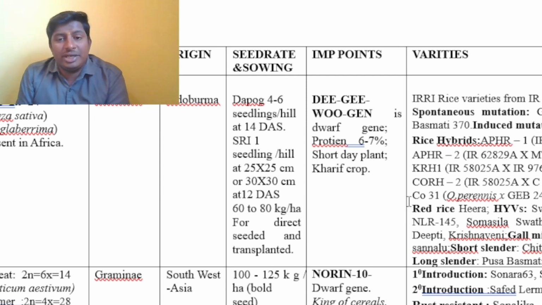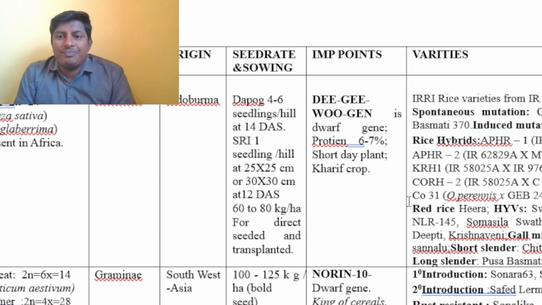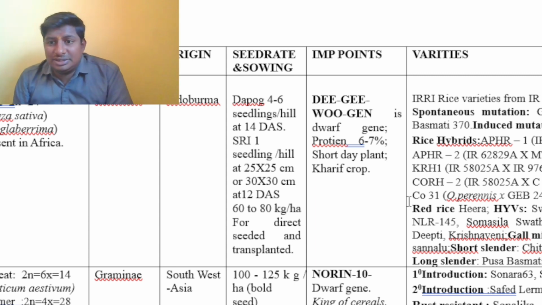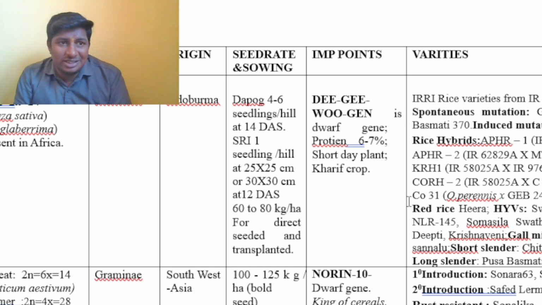Next to that, where it has been originated and what is its family. Usually it is given as Graminae family, but in some old books you can also find Cyperaceae. Even in many examinations, in order to confuse you, they will give Cyperaceae. You need to remember the origin. Next are some very important points, such as DG is a dwarfing gene. Next is varieties. Some of the varieties I have given are special varieties having pest and disease resistance and some special qualities. Hence, there is a need to remember these varieties.